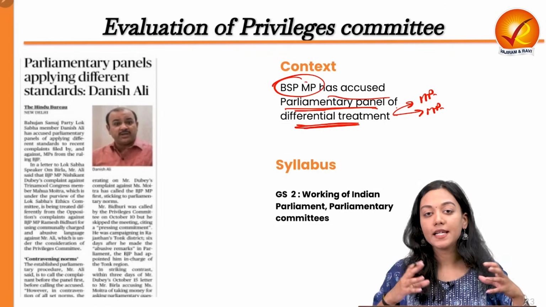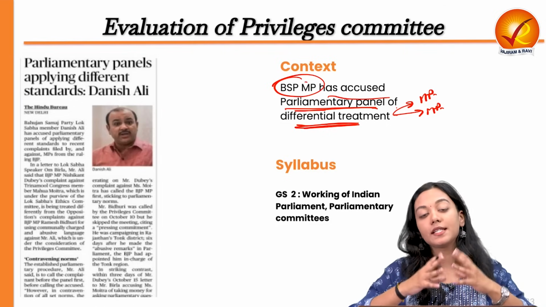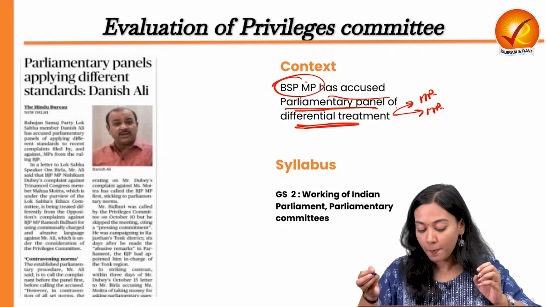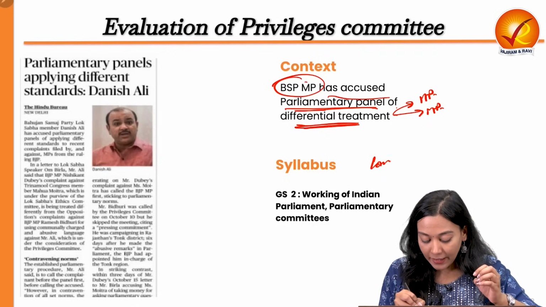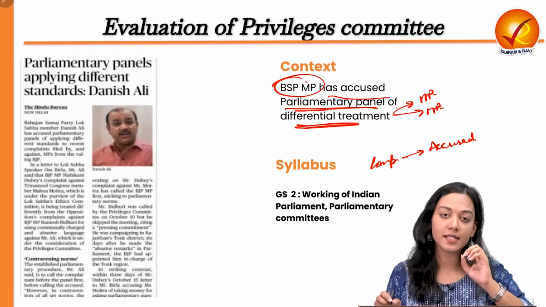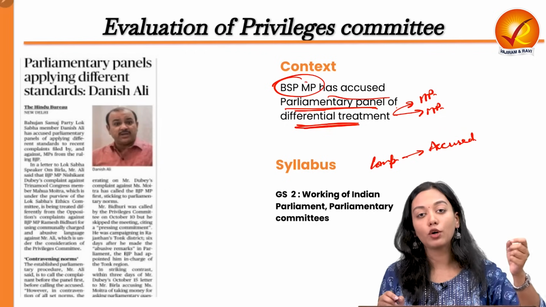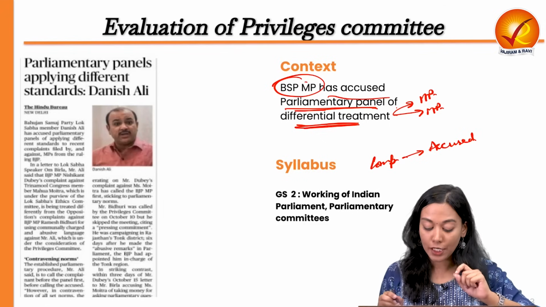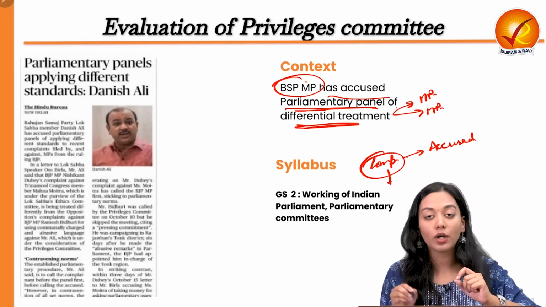See, according to the set standard parliamentary procedures, if a complaint is filed against someone who is the accused person, then according to the procedures that are established, the first person to be called upon by the Privileges Committee should be the complainant and not the accused.